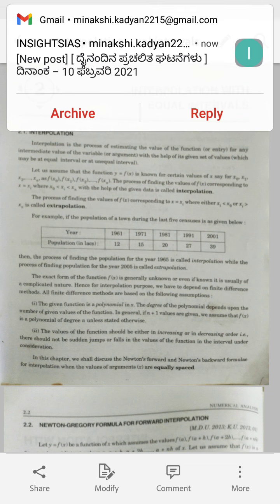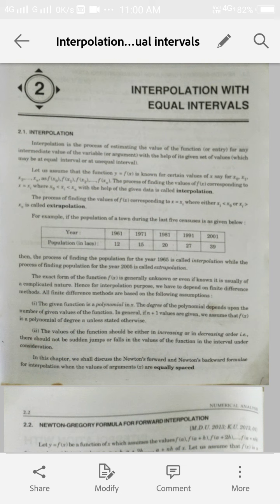Then the process of finding the population for the year 1965 is called interpolation. And if we are to find the population in the year 2005, which does not lie in between these tabulated values, then that process is called extrapolation. So in this chapter we will come across problems dealing with interpolation.